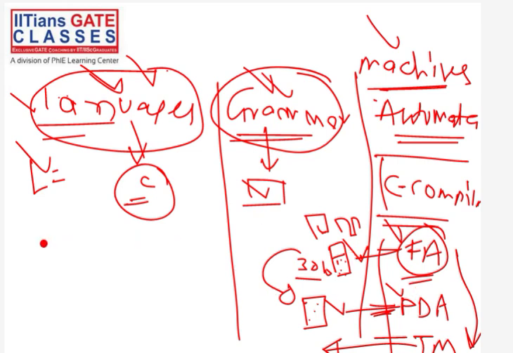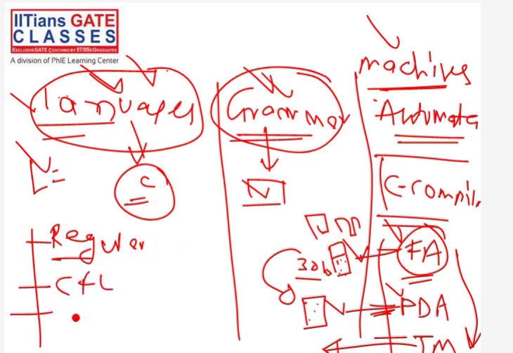Now we will see some languages also. We will see something called regular language, something called CFL language, something called CSL language. If I give you the full forms, I will give you everything, don't worry about it. I'm just giving an overview. And we will see something called recursive language, and lastly something called RE language. There is also something called DCFL here. So these 5 or 6 kinds of languages we will study.